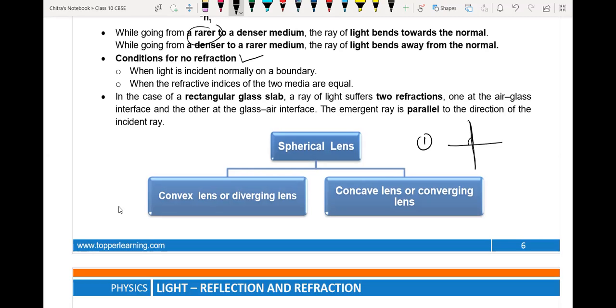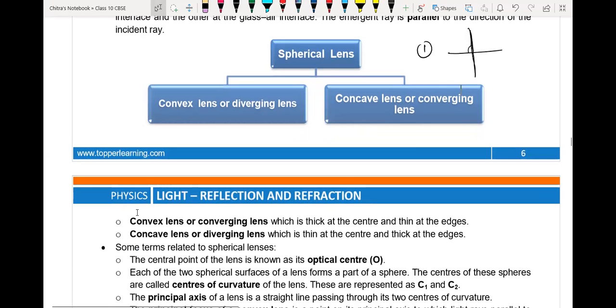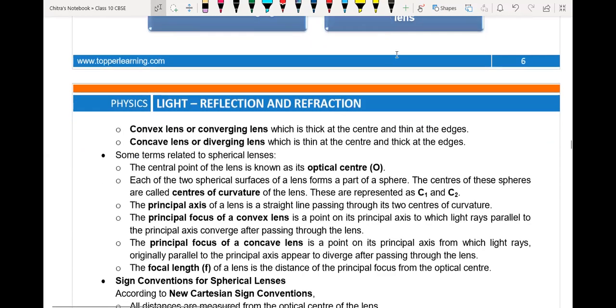Is lens in your syllabus this year or has it been removed? Yes, do reply.